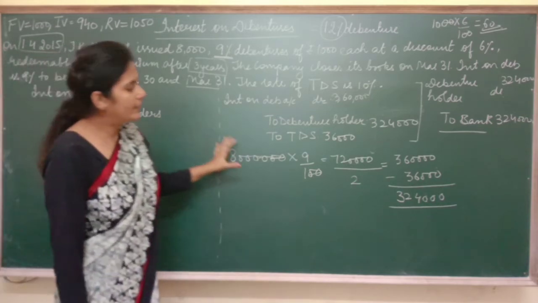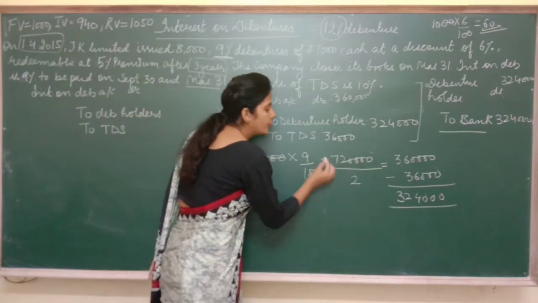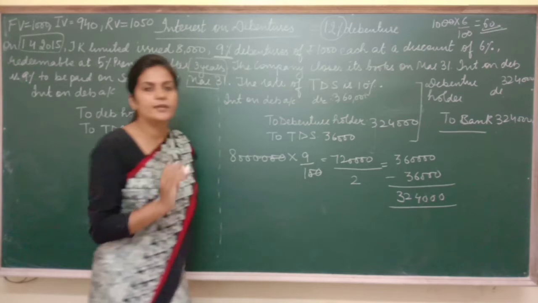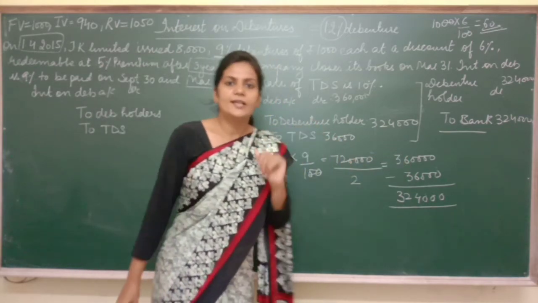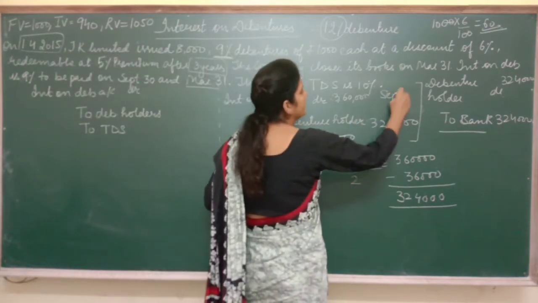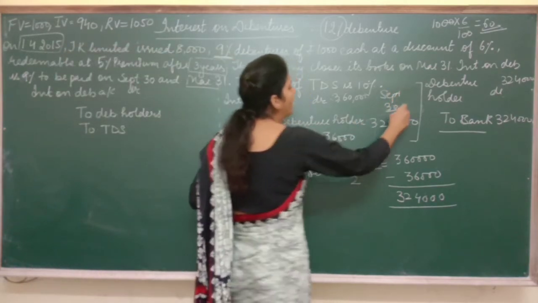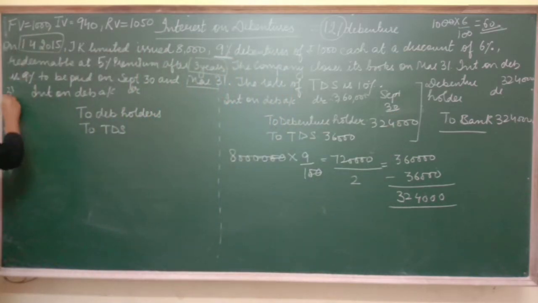Now as I am going to pay the interest half yearly, in the total year how much interest do we have to pay? 7,20,000. Half of this means 3,60,000 I have paid on September 30th. Now the balance half I have to pay on 31st of March.